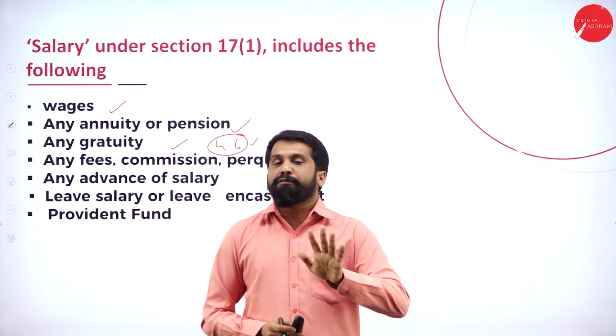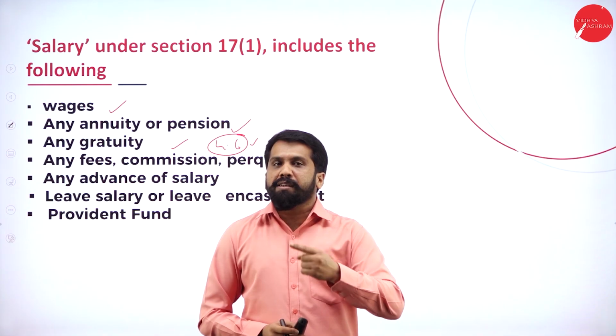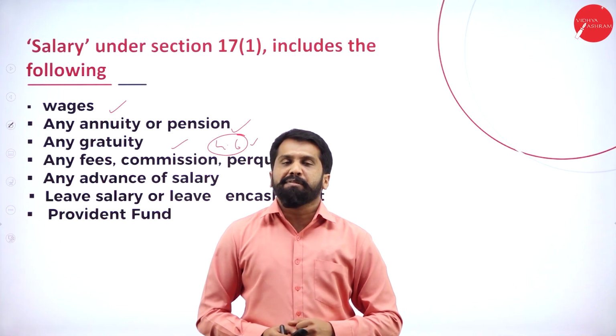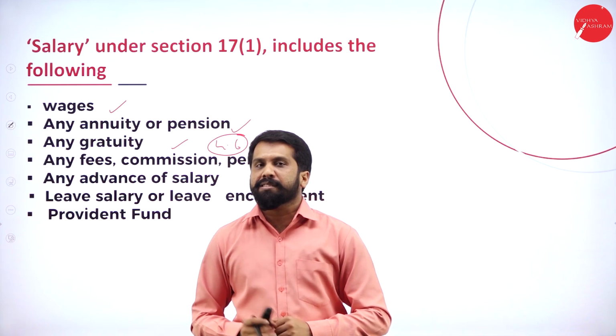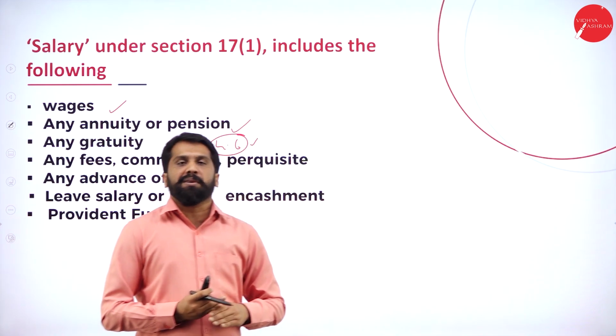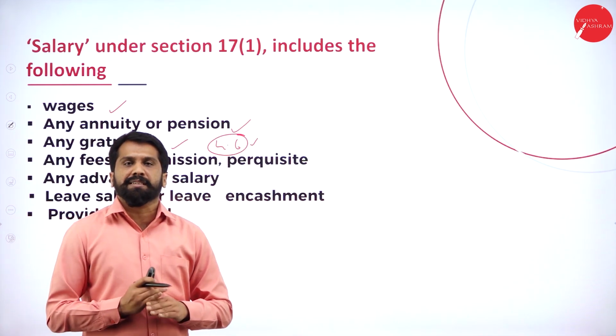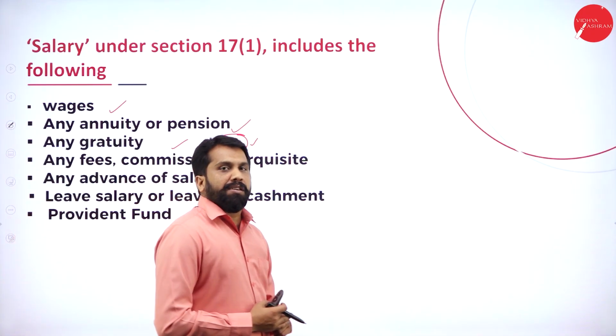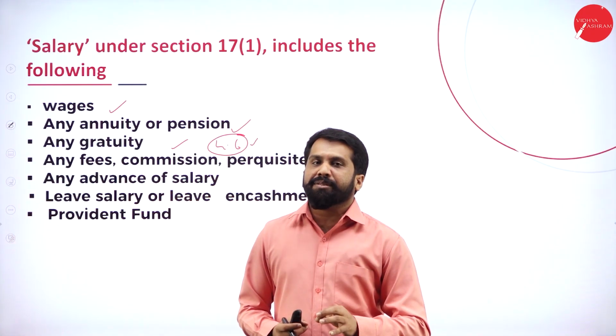It is nothing but 5 years. After 4 years, 6 months, if he works for 1 day also, that will be counted as another 6 months. Part of a year we treat as a complete year. So 4 years, 6 months and above, if he has worked he will be paid gratuity.